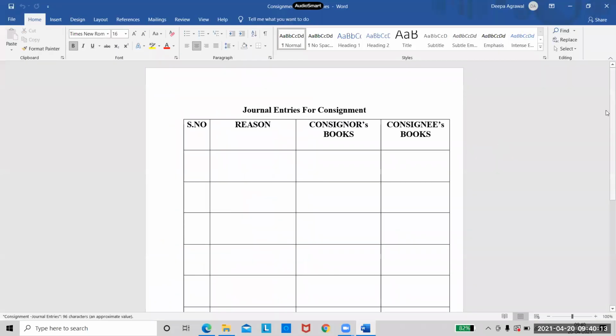Yes, so make a pro forma like this. We'll put the serial number, we'll write the reason for the entry, and together we will write the entry which will appear in consignor's book as well as the entry which will appear in the consignee's book. So I'll wait for a minute, quickly put your heading and draw the columns and put the headings. Be quick, we just have 20 more minutes. We'll finish off with the journal entries part.